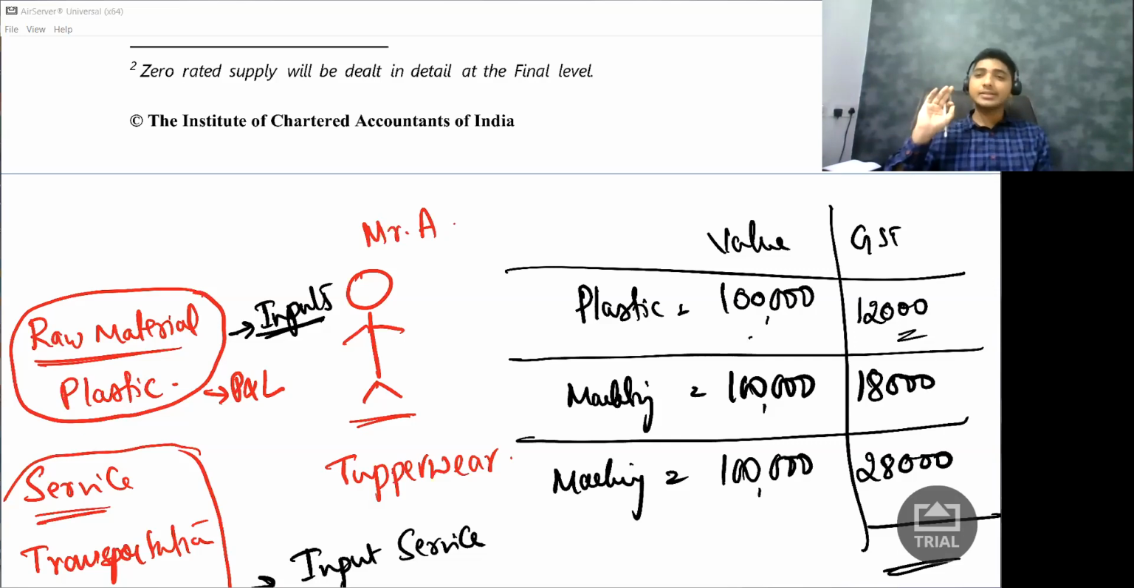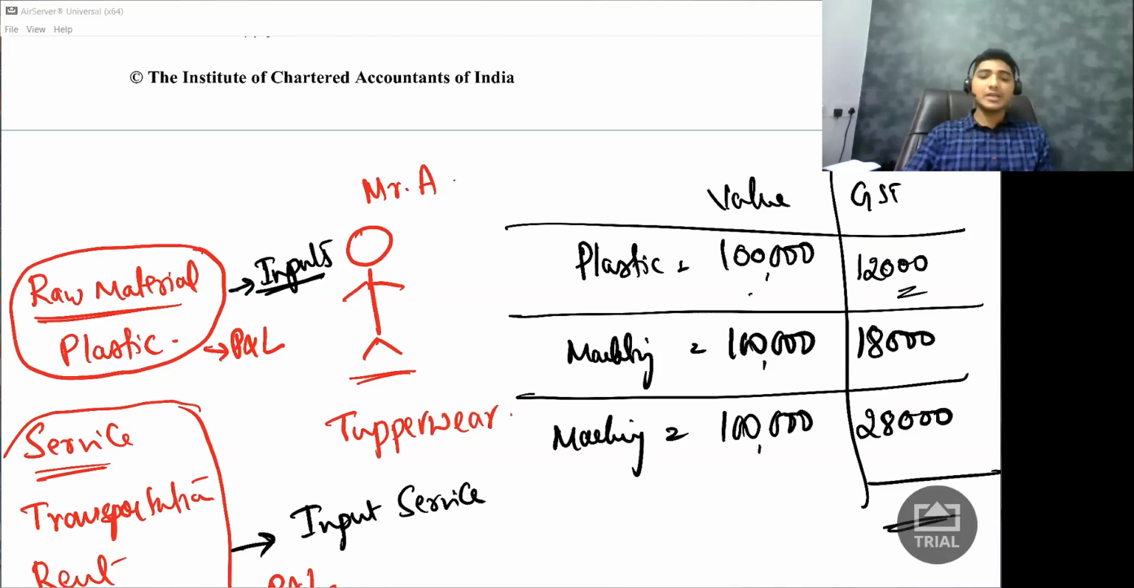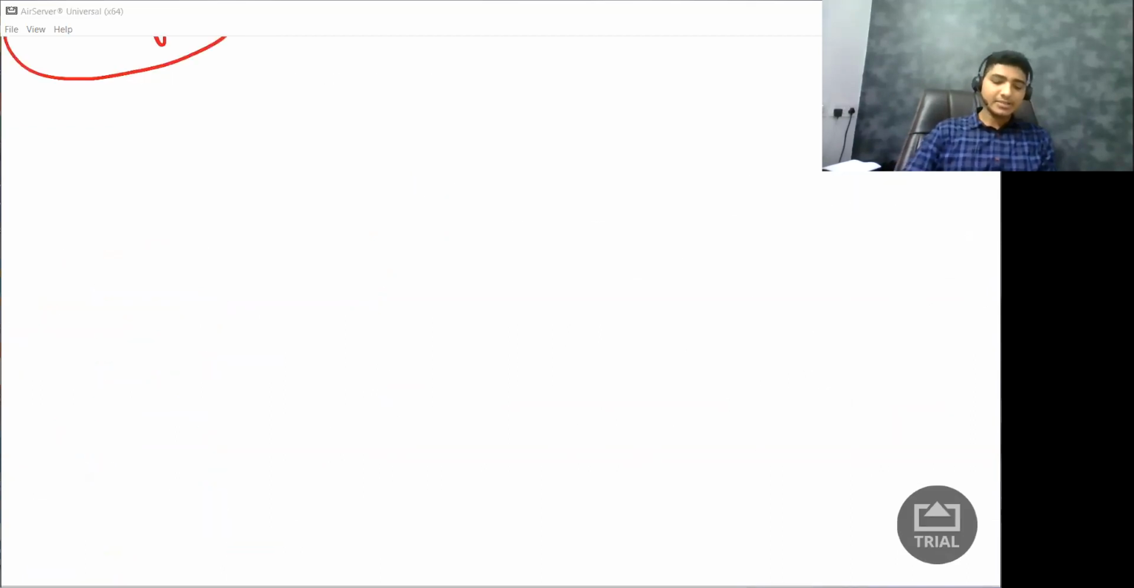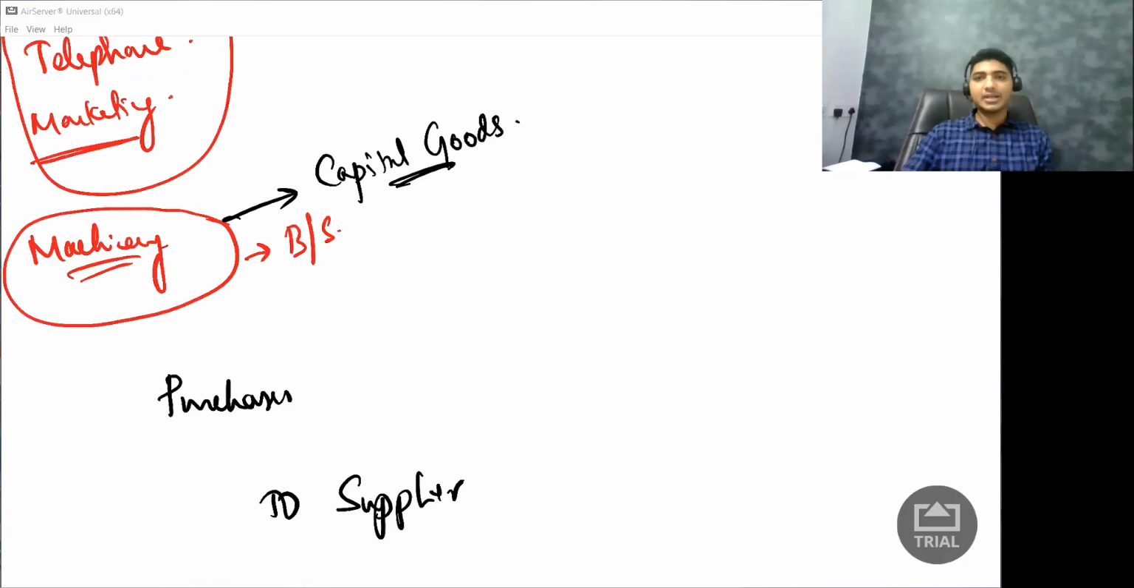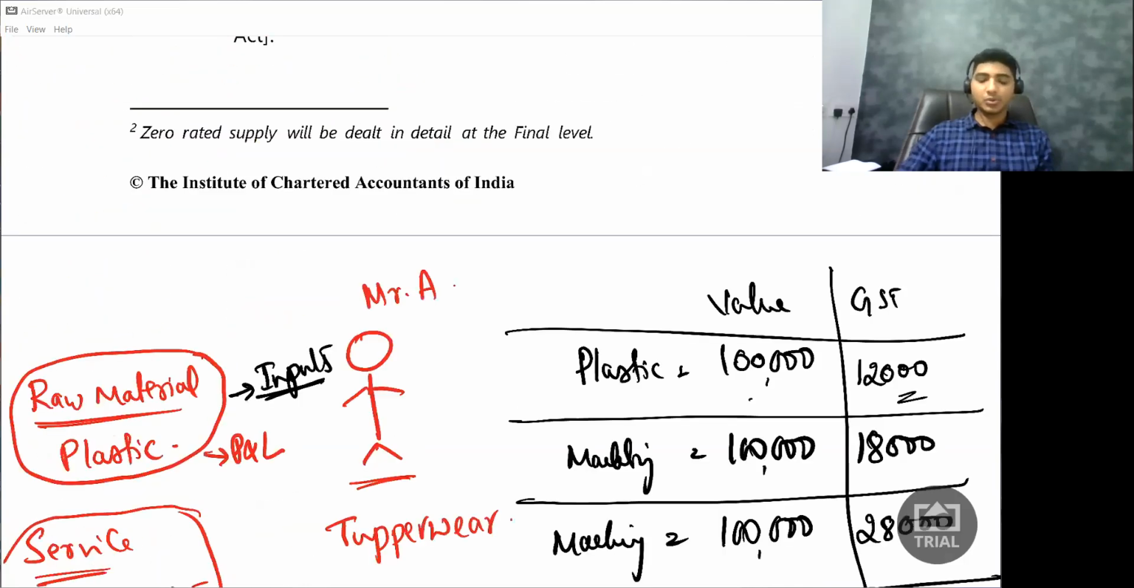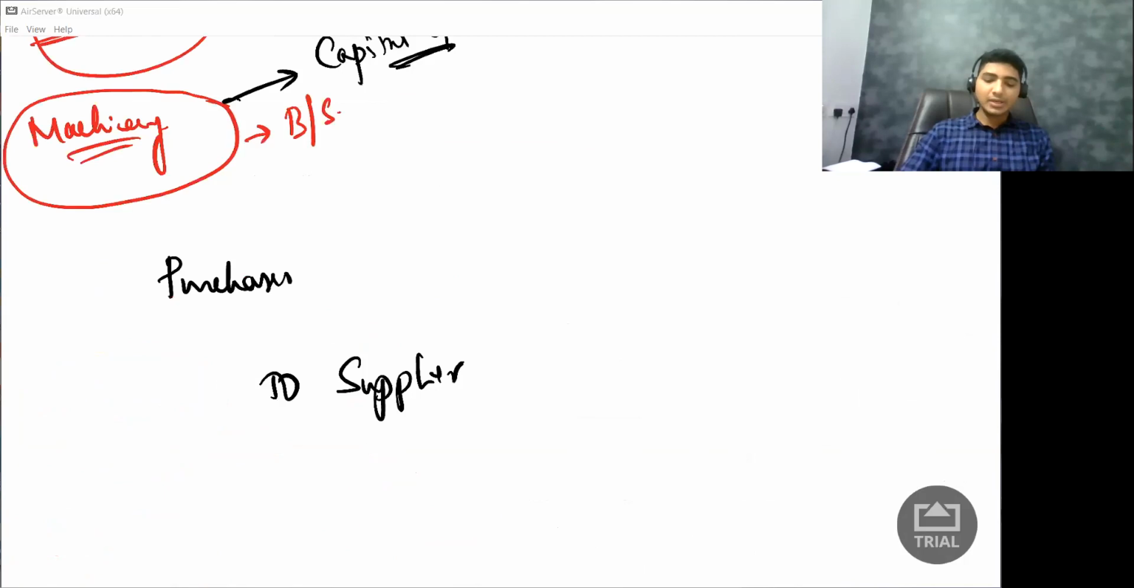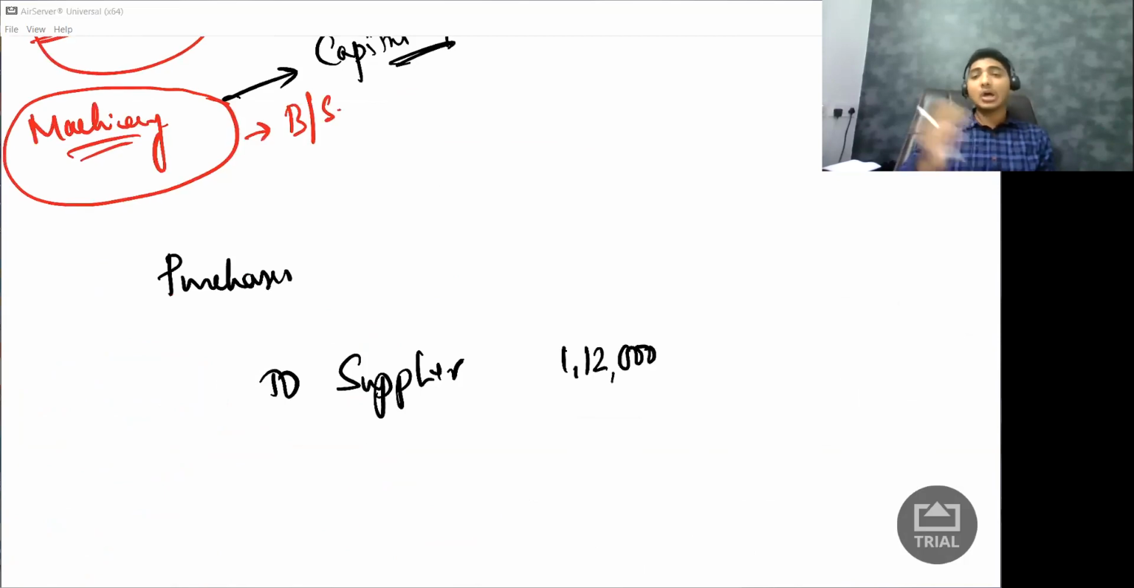How do I pass the journal entry? When you purchase plastic, what entry do you pass? Let us say you debit the purchases account, to supplier. How much are you supposed to pay your supplier? It is 1 lakh plus 12,000 rupees, so to supplier it is 1 lakh 12,000 rupees. But are you debiting purchases with 1 lakh 12,000? The answer is no.